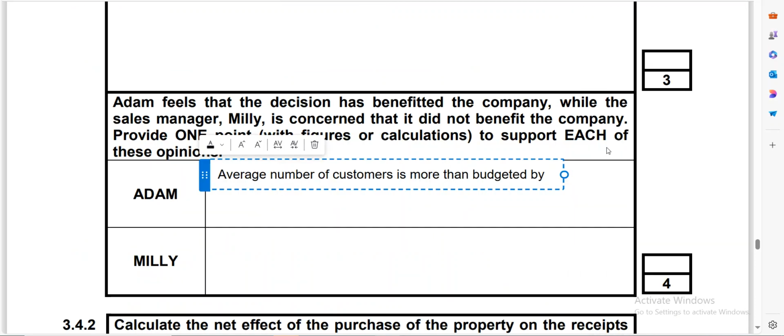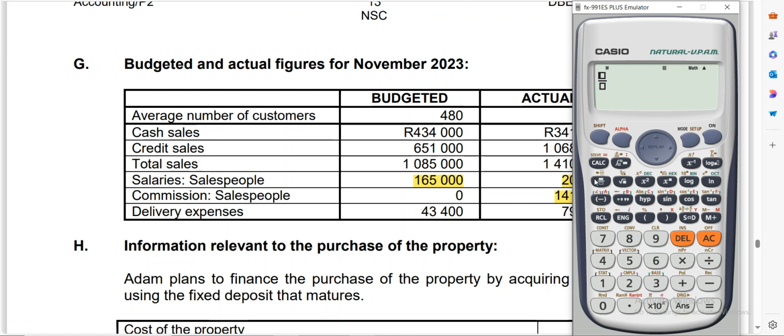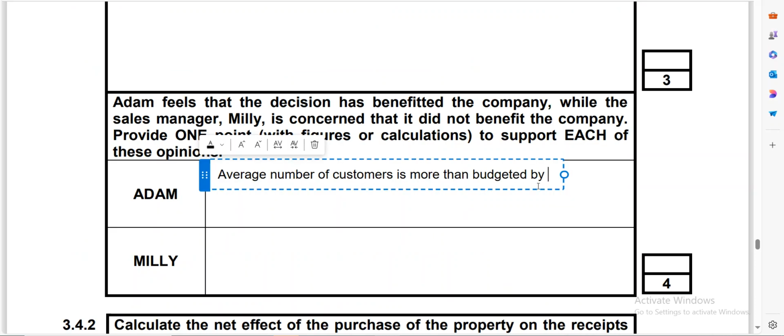So they increased by 160, right? So let's say 160 over 480 times 100, 160 divided by 480, and then we multiply by 100. It is giving us 33.33, so it increased by 33.33%. Other learners might opt to say 160. Okay, now this is one of the things that are good here. Remember, this 160, you got it by saying 640 minus 480, then it will give you this 160.